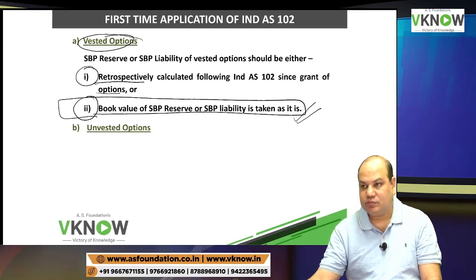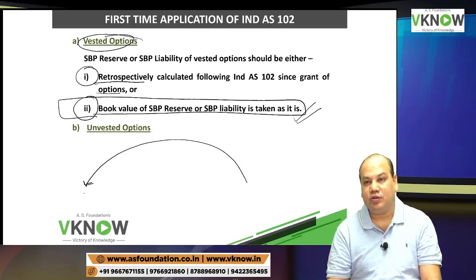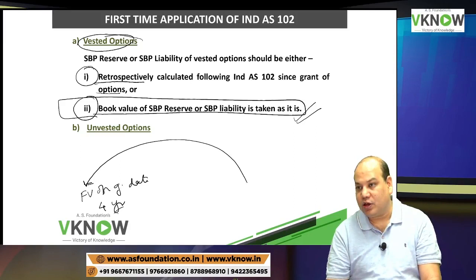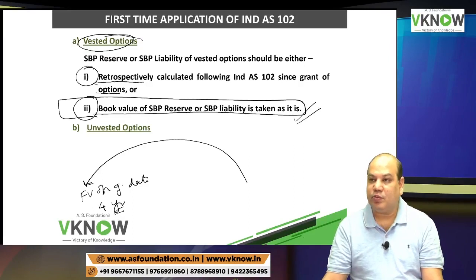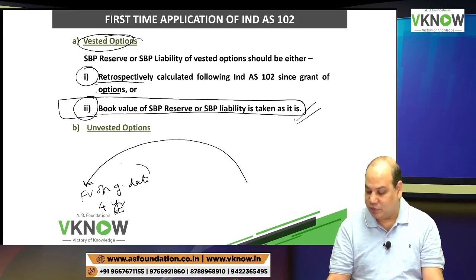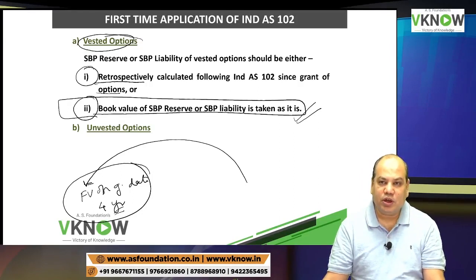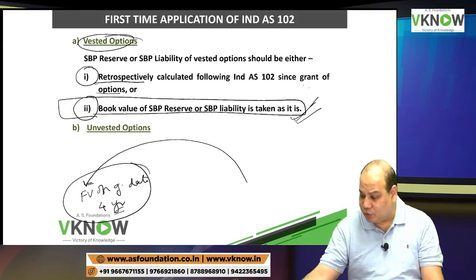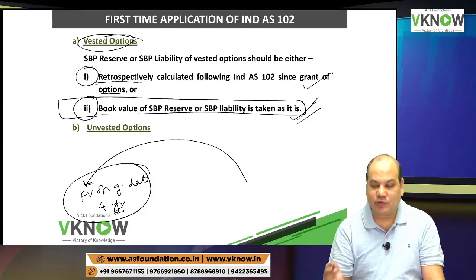This is a relaxation. You don't have to go behind. Suppose grant date was 4 years earlier. If I apply this standard, I have to find out fair value on grant date, which was suppose 4 years earlier. Again, doing that calculation is a time consuming, tedious process, expensive process. Why expensive? Because you will have to hire somebody who will do that valuation, and it consumes time, energy, efforts also. So therefore you follow this. But if you are so keen to apply retrospectively, that option is also available to you.